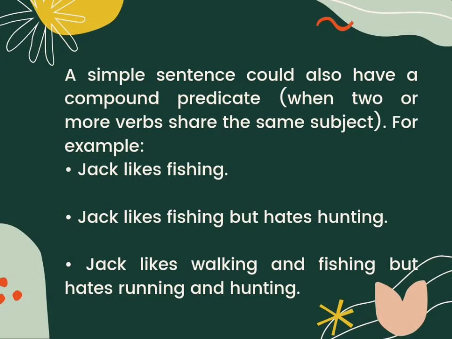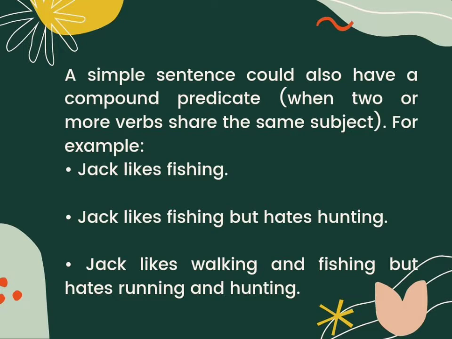Well, next. A simple sentence could also have a compound predicate when two or more verbs share the same subject. For some examples, the first one, Jack likes fishing. This is a simple sentence. Jack is the subject and likes is the only main verb. The second example, Jack likes fishing but hates hunting. This is a simple sentence with a compound predicate. Jack is the subject, and there are two verbs here, likes and hates.